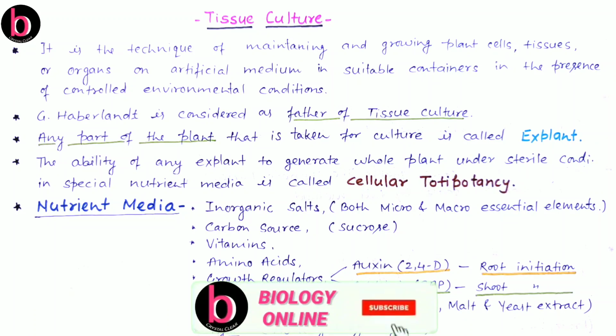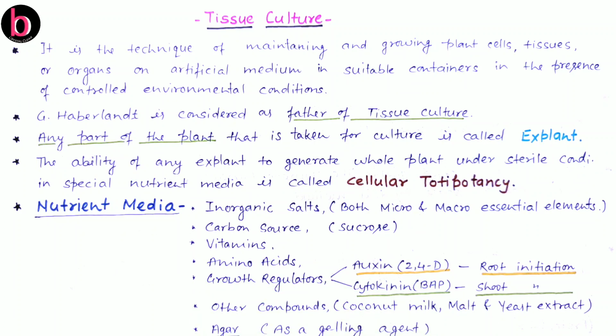Agar, which is a type of carbohydrate, is also used as a gelling agent. This is obtained from red algae like Gelidium and Gracilaria, which are also commonly known as seaweeds. So agar is used if we are trying to convert the nutrient media into semi-solid or solid.